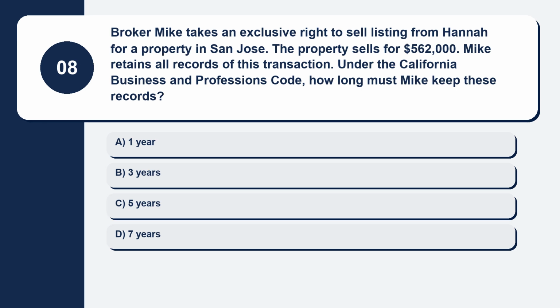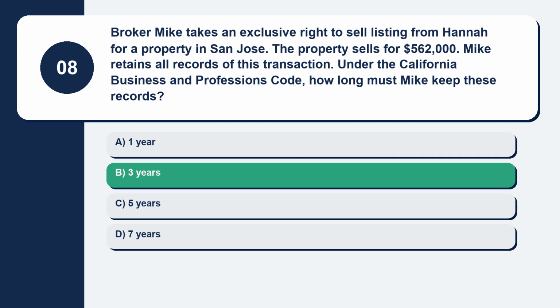Question 8. Broker Mike takes an exclusive right to sell listing from Hannah for a property in San Jose. The property sells for $562,000. Mike retains all records of this transaction. Under the California Business and Professions Code, how long must Mike keep these records? Here are your options. Option A, 1 year. Option B, 3 years. Option C, 5 years. Option D, 7 years. The correct answer is option B, 3 years.